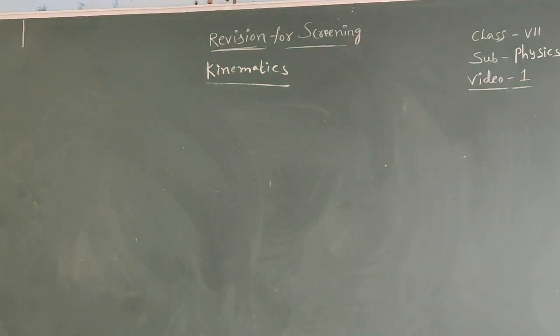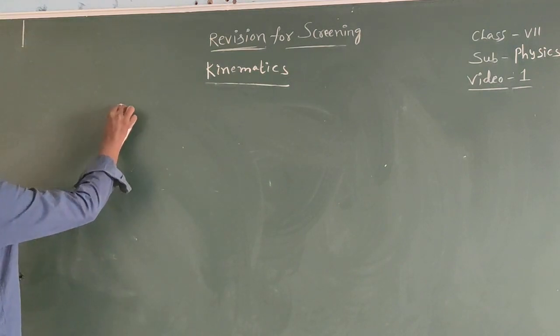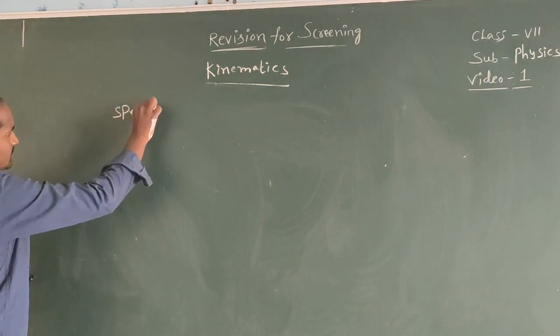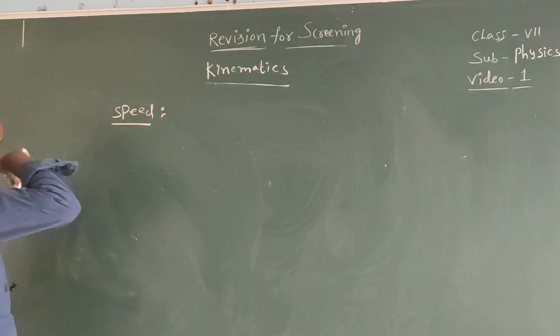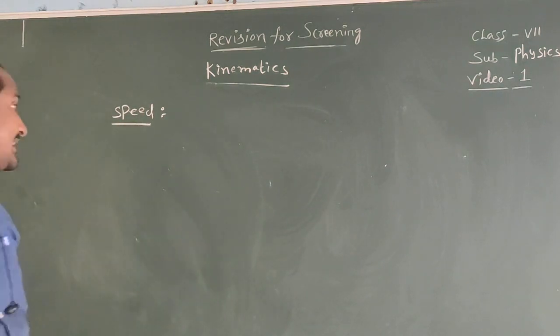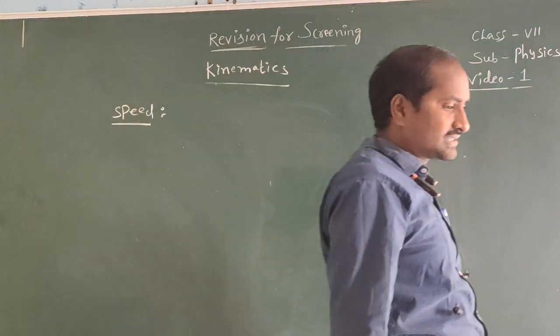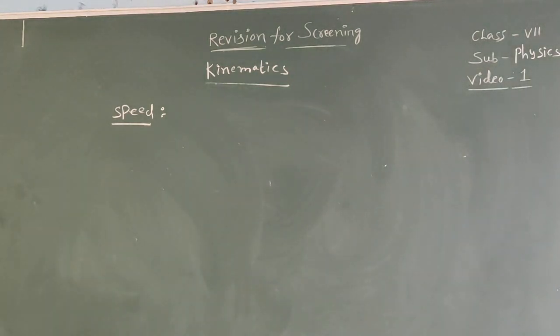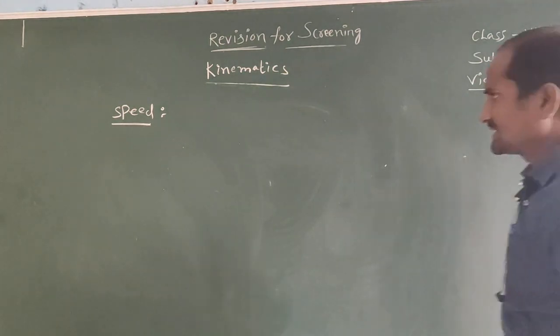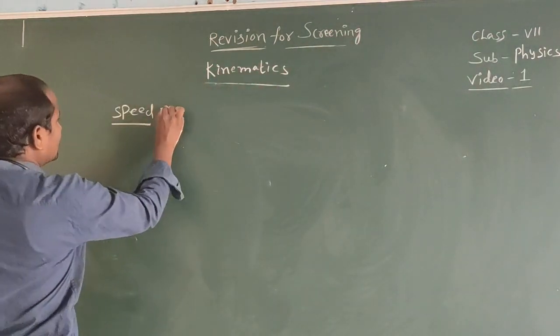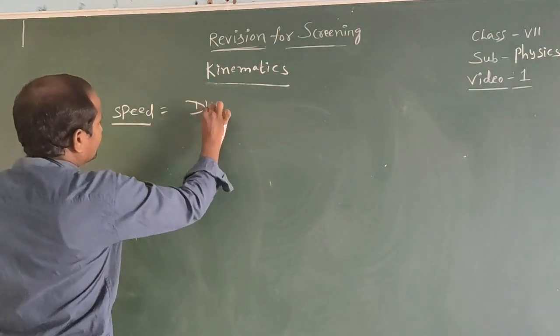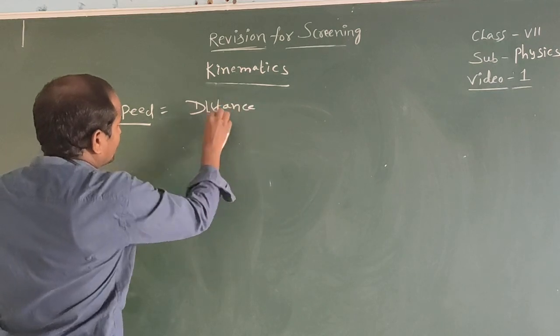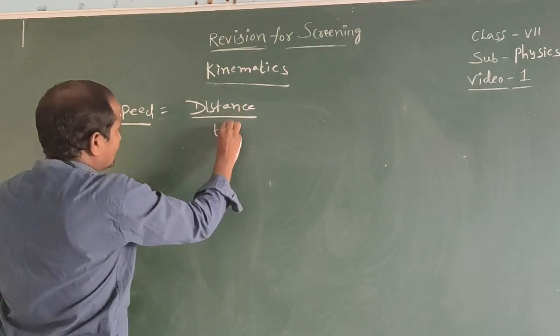Next one. Speed and velocity. Speed means the rate of change of distance. The rate of change of distance with respect to time is called speed. Speed is a scalar quantity. So here speed equals distance by time.